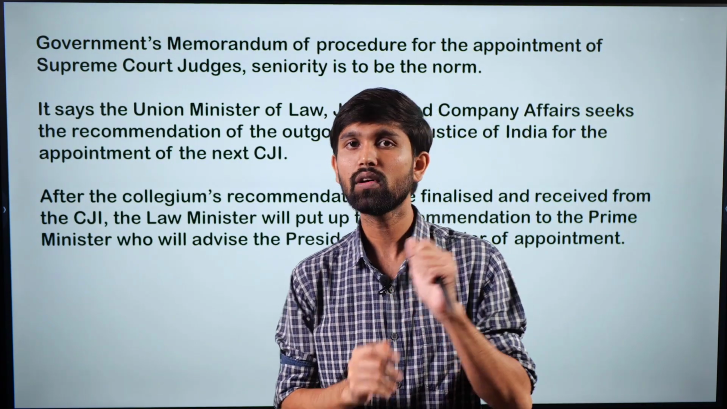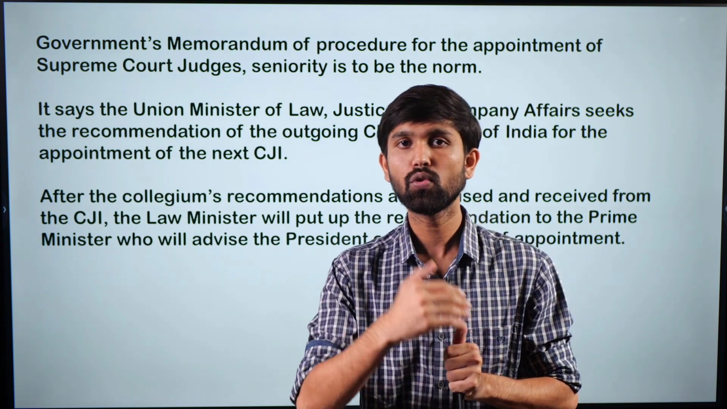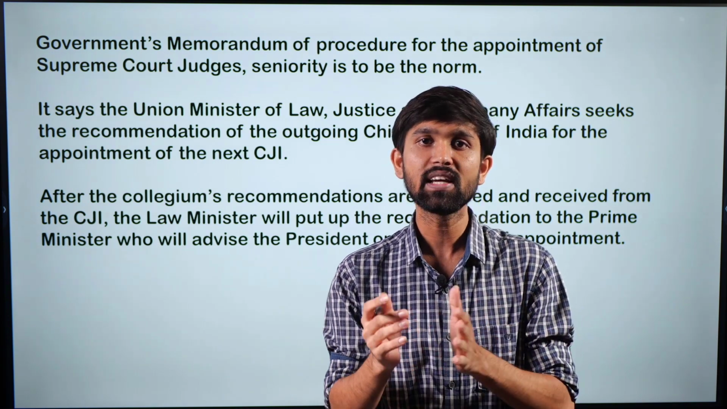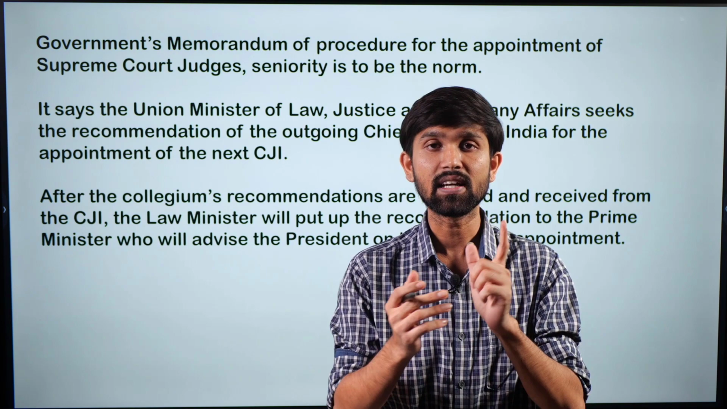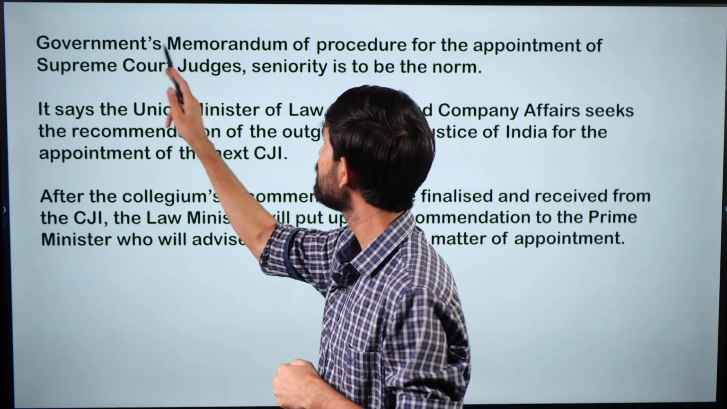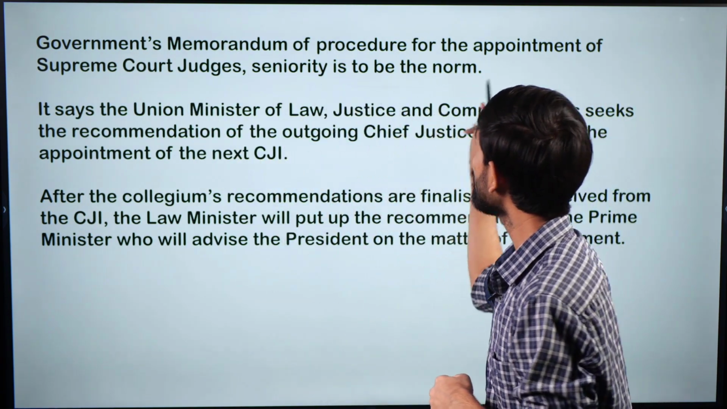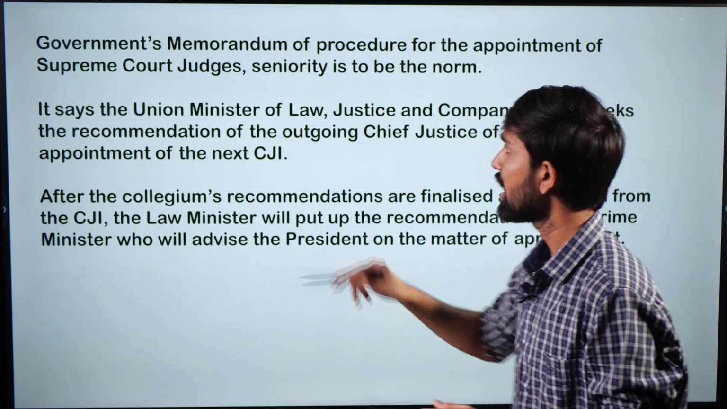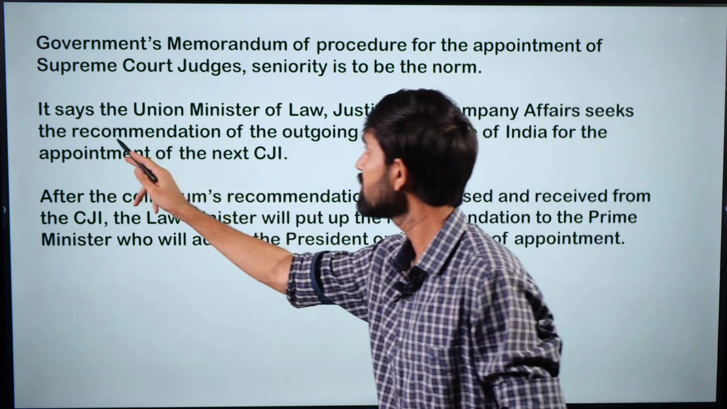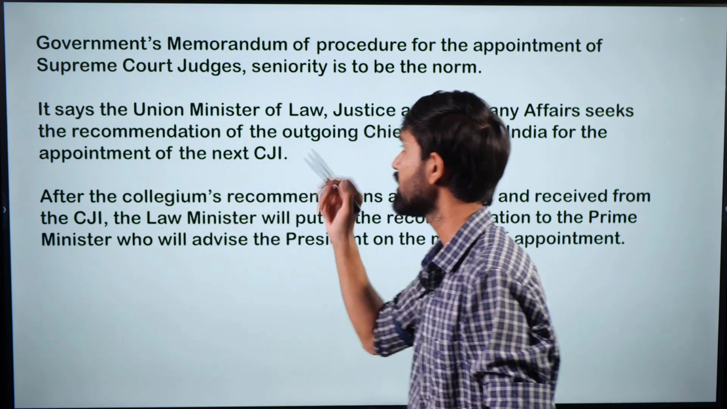So as we saw, the appointment of the CJI has to be done on the recommendation of the collegium. And so what happened yesterday? Yesterday, incumbent CJI UU Lalit gave the name of the next successor. This name was asked for by the Union Law Minister. This is mentioned in the government's Memorandum of Procedure for the appointment of Supreme Court judges, where seniority is the norm, right? It says the Union Minister of Law, Justice and Company Affairs seeks the recommendation of the outgoing Chief Justice of India for the appointment of the next CJI.